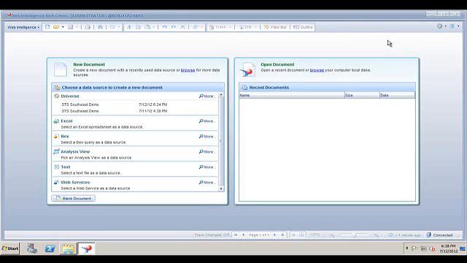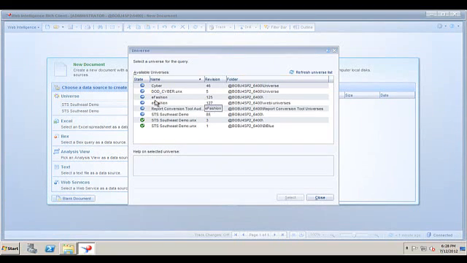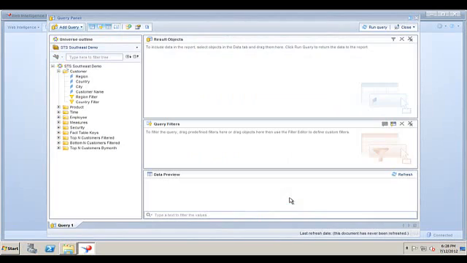Okay, I'm going to demonstrate now how Web Intelligence works. As mentioned earlier, Web Intelligence can access data from a universe, from an Excel sheet, a BEX query, and a text file. There are 2 other ways: analysis view and web services. These are 2 other options that you can access data. For this demo, I'm going to focus on accessing from the universe. There are several universes I have access to, but for this example, I'm going to use this universe. What's nice about this universe concept is that you can access data from 2, 3 different universes and put it in the same report. But for this example, I'm just going to use the one universe.